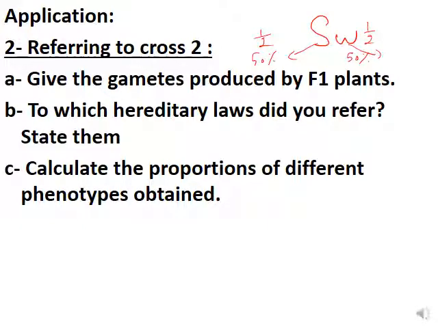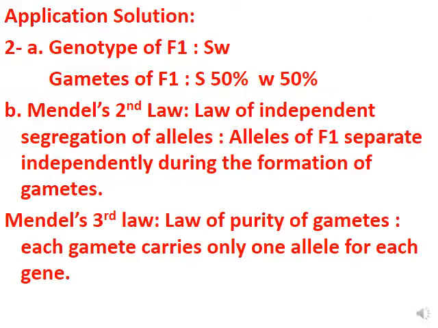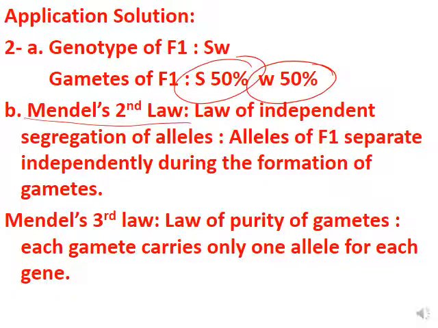Calculate the proportion of the different phenotypes. We're going to solve this. So these are the gametes, 50% S and 50% W. Mendel's second law, we state them. Law of independent segregation of alleles, where all the F1 alleles separate independently during the formation of gametes. And Mendel's third law, law of purity of gametes. Each gamete carries only one allele for each gene.